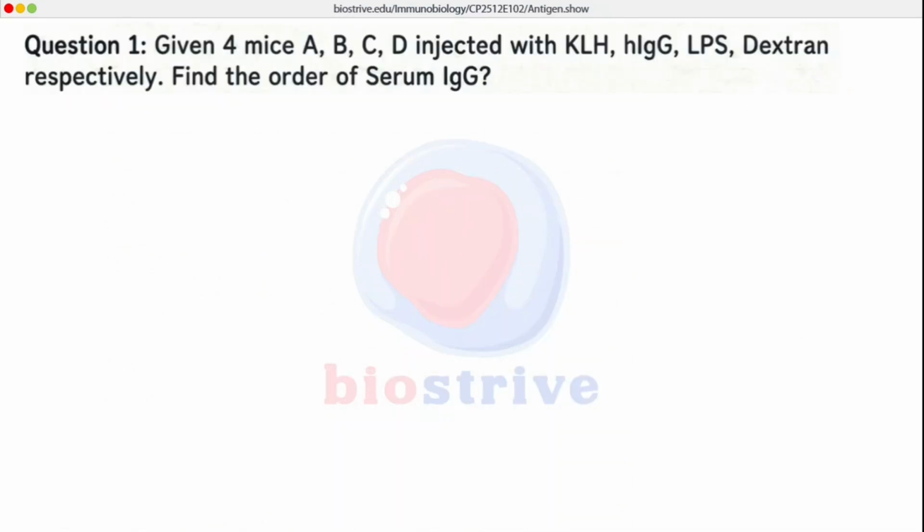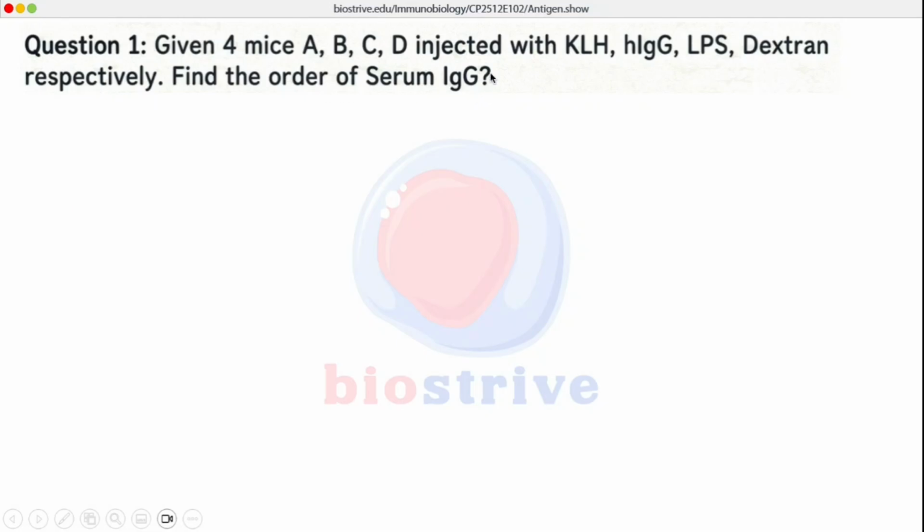Let's try out this question. The question is saying we are given 4 different mice: A, B, C and D. A is injected with keyhole limpet hemocyanin, KLH. B is injected with human immunoglobulin G. C is injected with LPS, which is lipopolysaccharide, and D is injected with dextran. We have to find out the order of immunogenicity with respect to serum IgG.